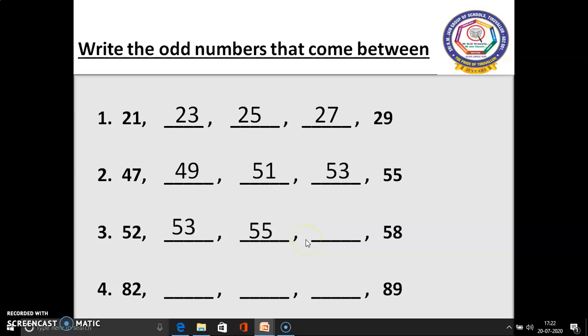After 55, what will be the odd number? 57. Fourth sum, 82 is there. After 82, which number will be the odd number? 83. After 83, 85. After 85, 87 is the odd number.